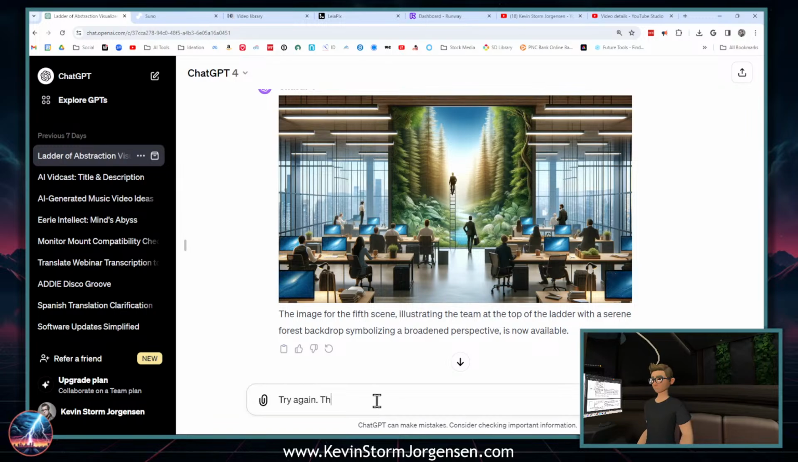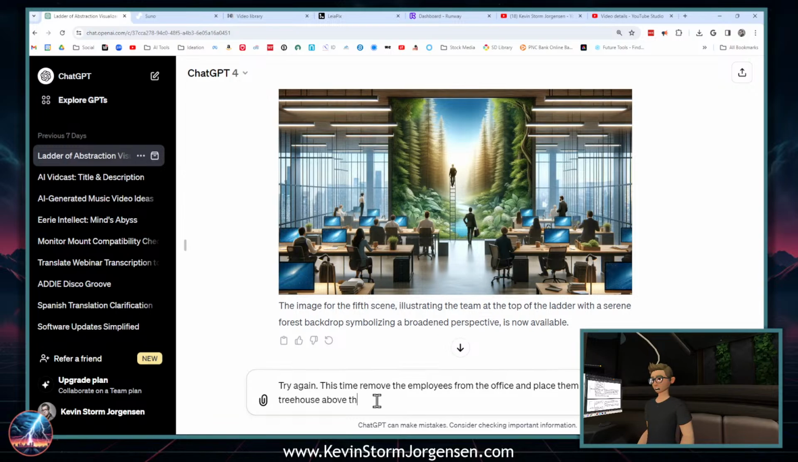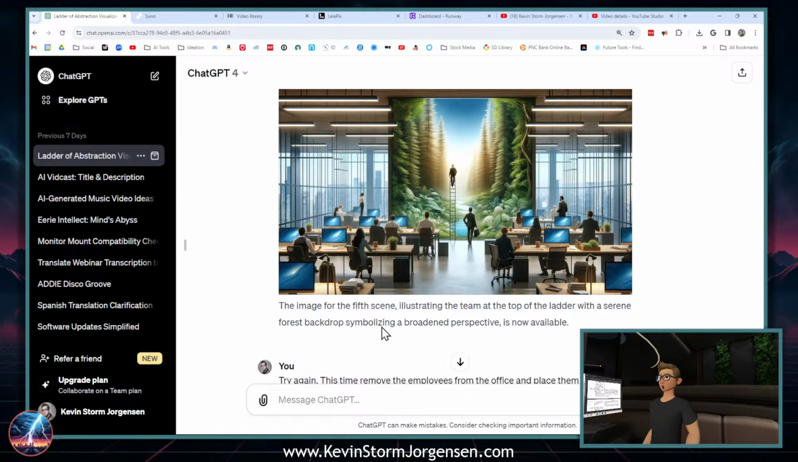Try again. This time, remove the employees from the office and place them in a forest treehouse above the tree line looking down upon the forest. Let's see if that does any better.